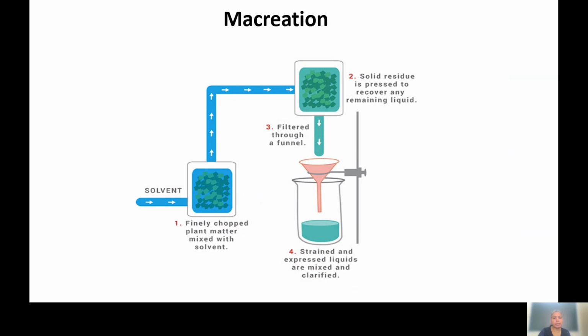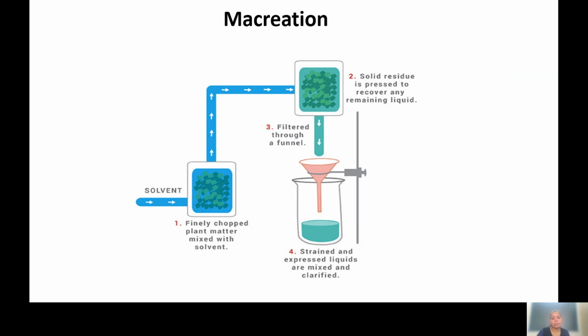So the next technique is maceration. In this image you can see maceration is the process where finely chopped plant material is mixed with the solvent. Solvent is a must for the extraction process. After mixing, this is kept for a longer period of time, and during this period the material along with the solvent is continuously stirred, so that whatever content is present in the plants gets dissolved in the solvent.